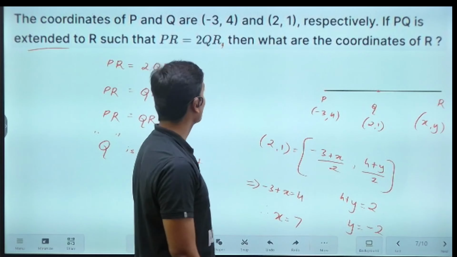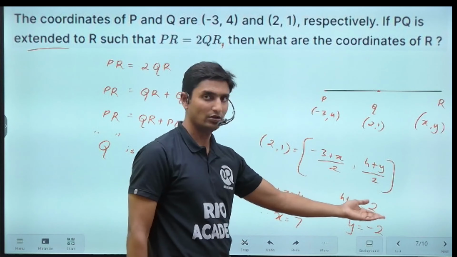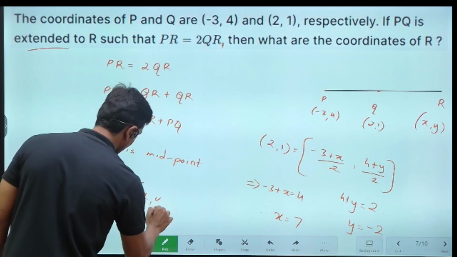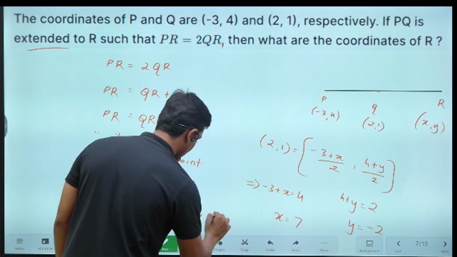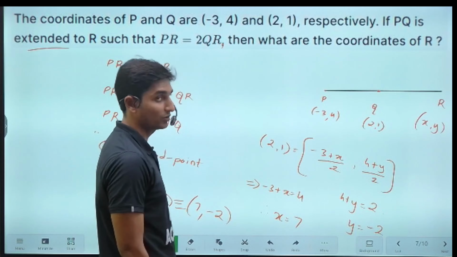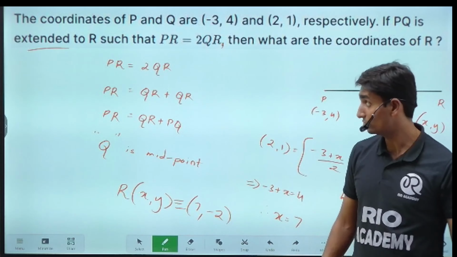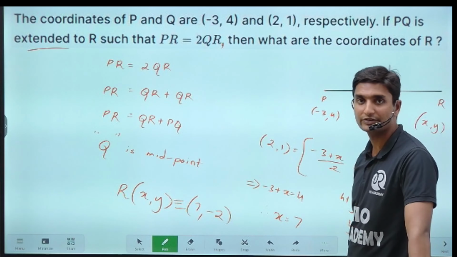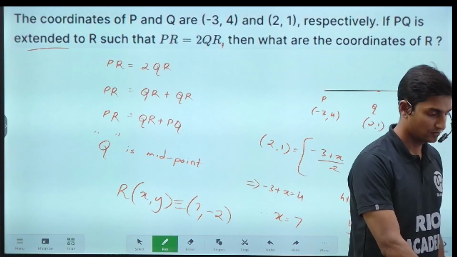Now in the question, what is being asked? What are the coordinates of R? That is what is being asked. 7 comma minus 2. The R coordinate x comma y is the same as 7 comma negative 2. Those are the coordinates that we needed to find out. So 7 comma negative 2, guys, that is the answer. If you have questions, guys, if you have doubts, please ask.